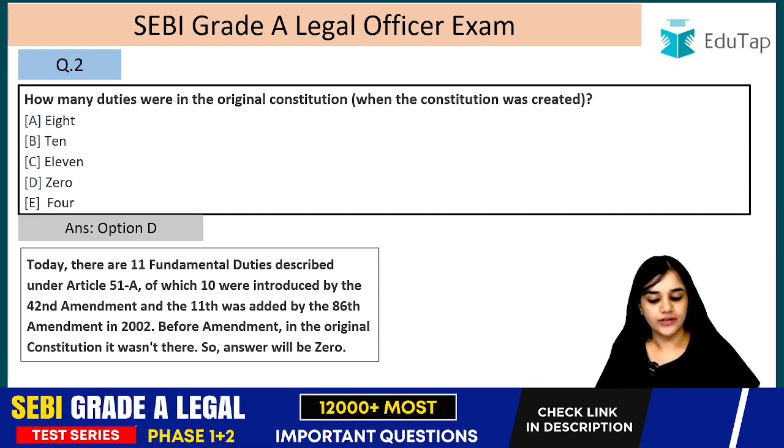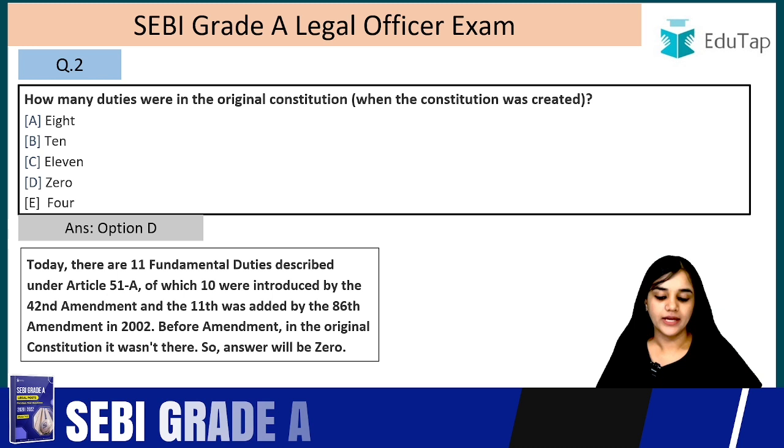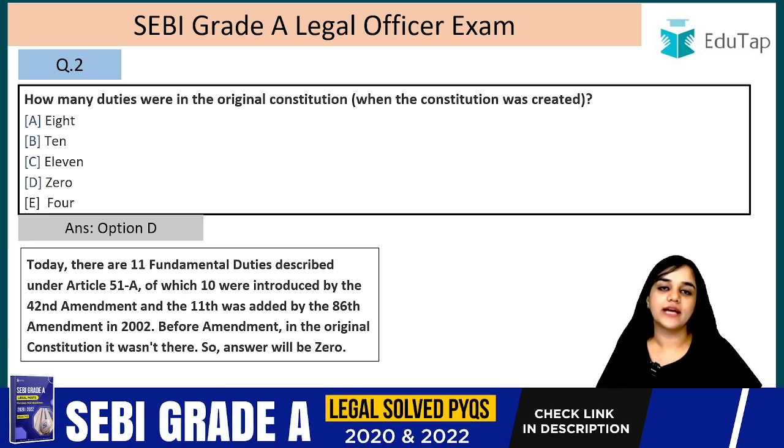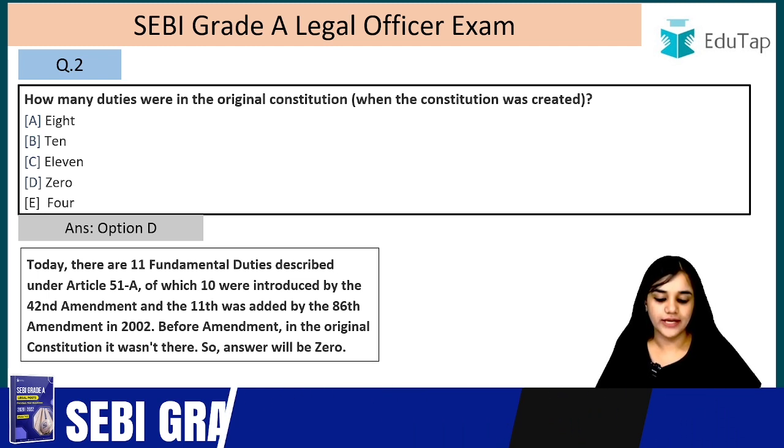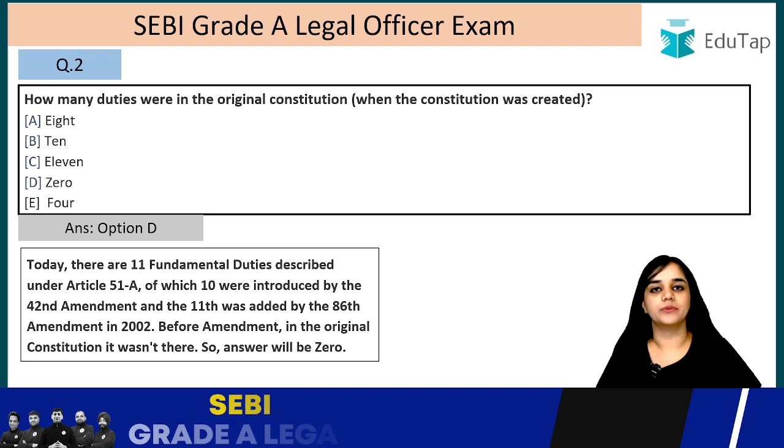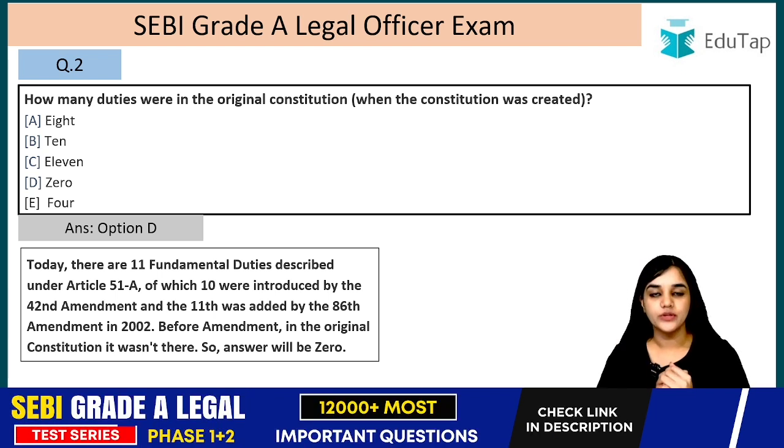Today there are 11 fundamental duties described under Article 51A, of which 10 were introduced by the 42nd Amendment Act and the 11th one was added by the 86th Amendment Act in 2002. Before amendment in the original constitution, it wasn't there, so the answer will be 0. So there were 0 fundamental duties when the constitution came into force.